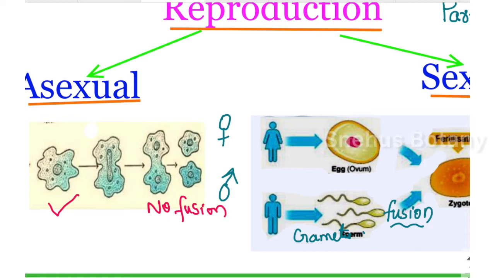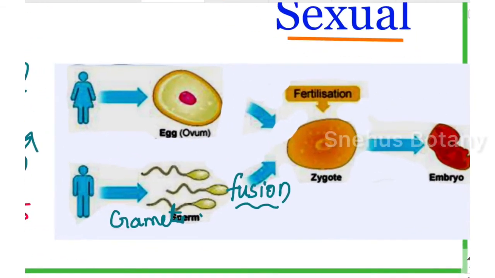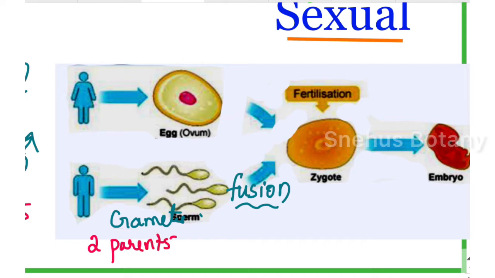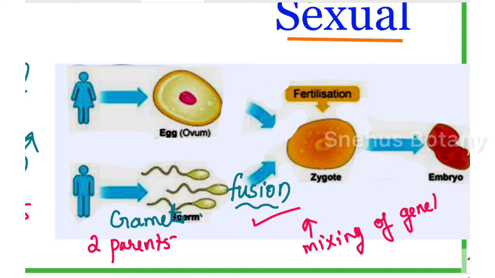In asexual reproduction, see that picture? No fusion of gametes, only a single parent is involved. In sexual reproduction, two parents are involved, with gamete formation plus their fusion. The fusion results in the formation of a zygote, and that results in the mixing of genetic material.